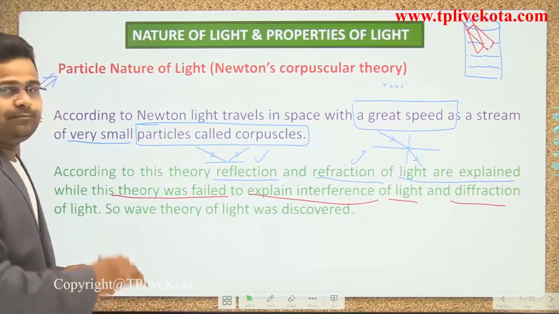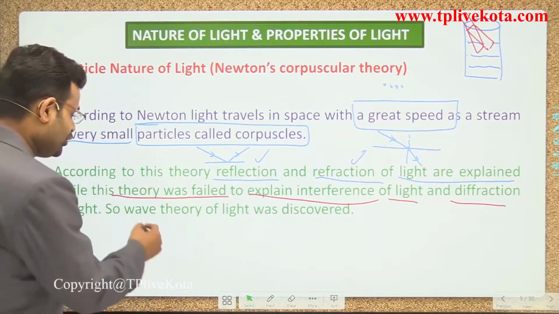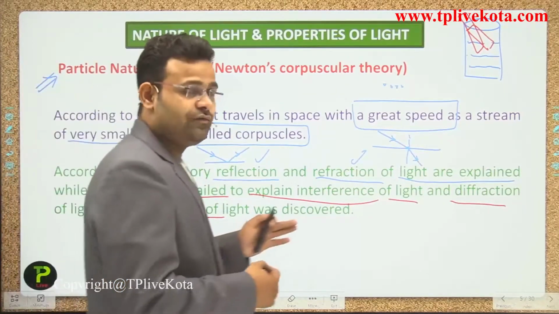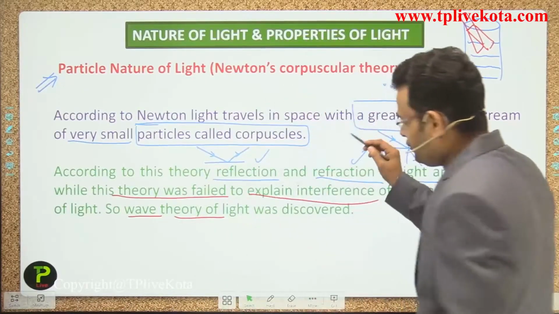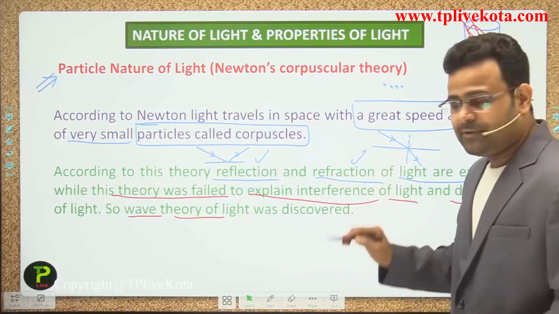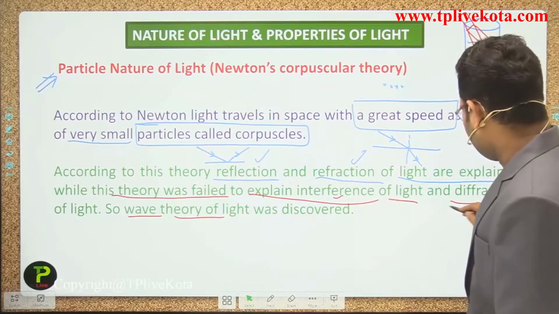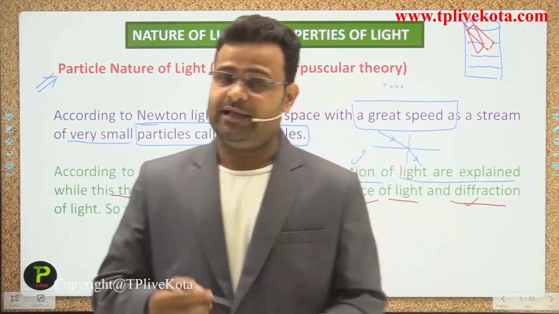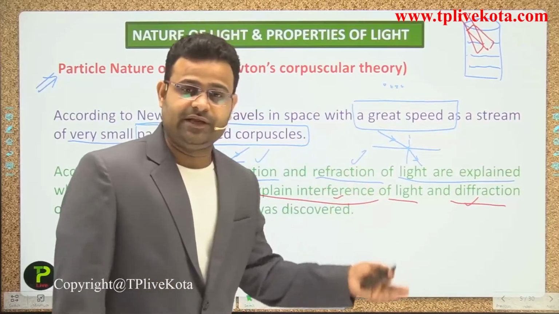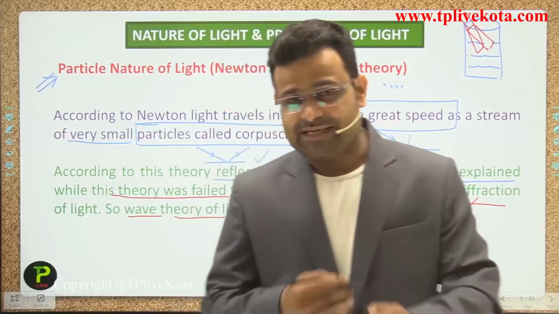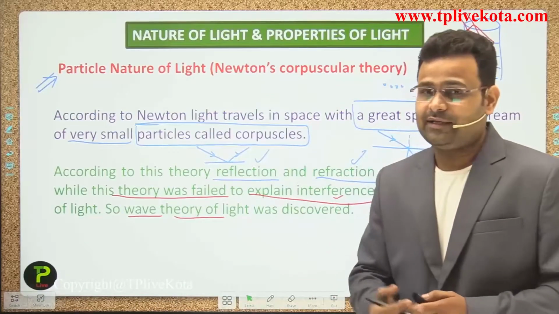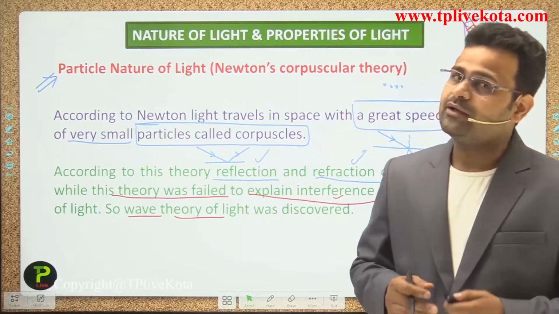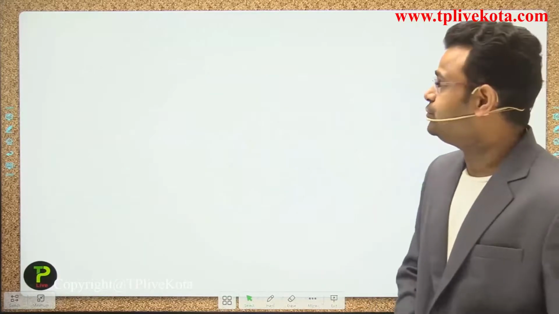So at that time a new theory was discovered, called the wave theory of light. In which part was the earlier theory failing, guys? In interference and diffraction. But by using the wave theory we explained the phenomena of interference and diffraction. So that is the requirement for why we got a new theory. There was some failure in the earlier theory. So now we move to the next theory, which is the wave theory, guys.